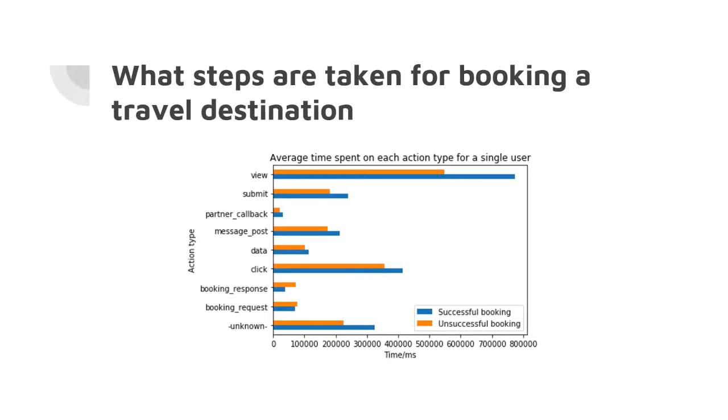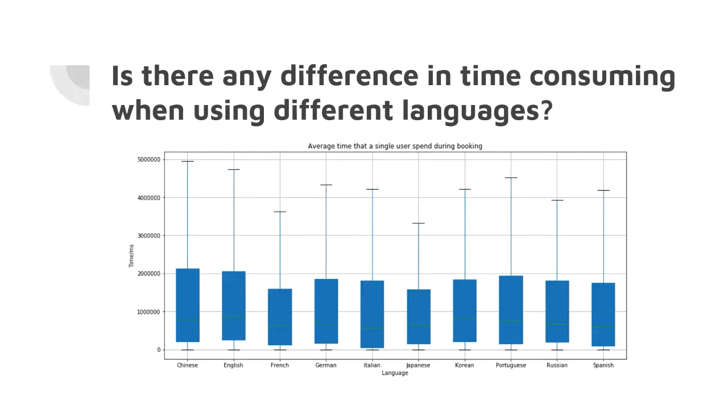We also find that users who successfully find the destination spend more time, especially on viewing. This indicates that if you want to find an ideal destination, you need to be patient and view the information carefully. Then we want to know whether the language will cause any inconvenience when booking. As shown below, we pick the 10 most commonly used languages and plot the distribution of time consumed. Here we see that there is no significant difference among languages, which means the compatibility of languages is pretty good.